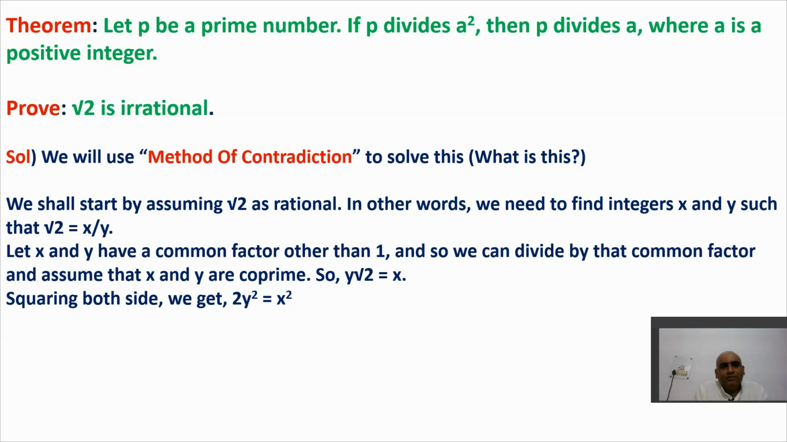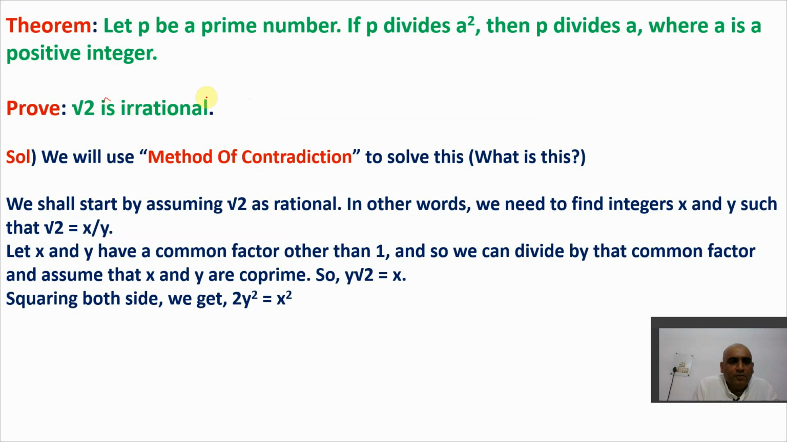Now let's use the concept, very, very important here. Let p be a prime number. This is a theorem. Let p be a prime number. If p divides a square, then p also divides a, where a is a positive integer. Now what do you mean by it? I will explain this theorem with the help of an example. How? Let's see this.